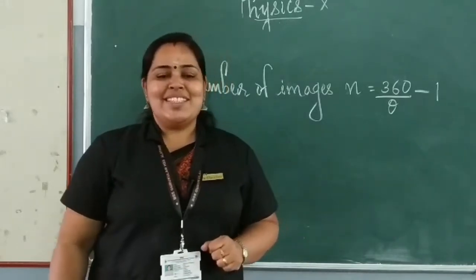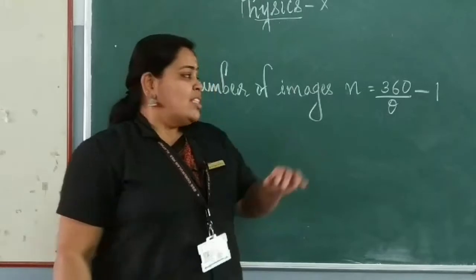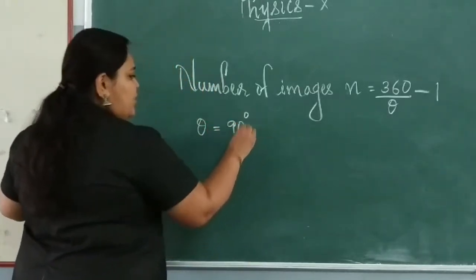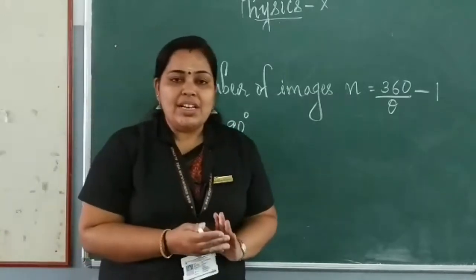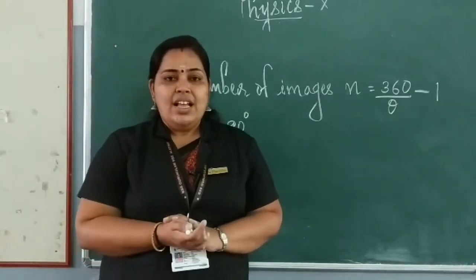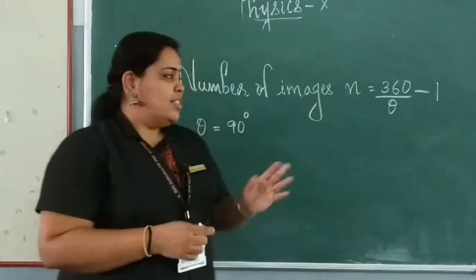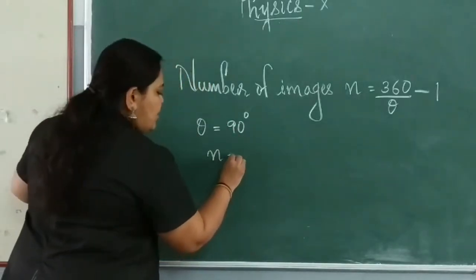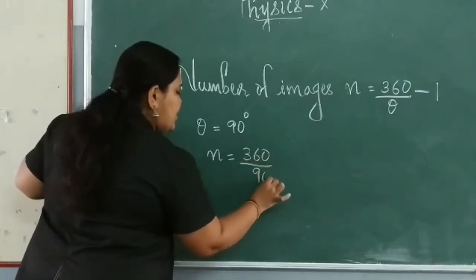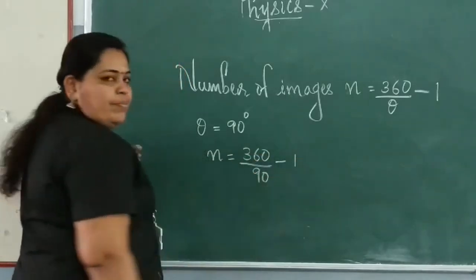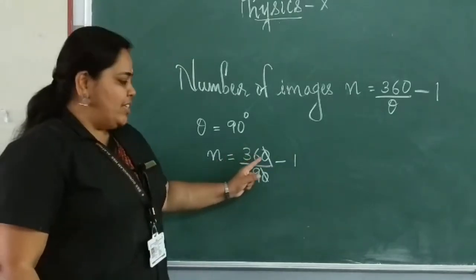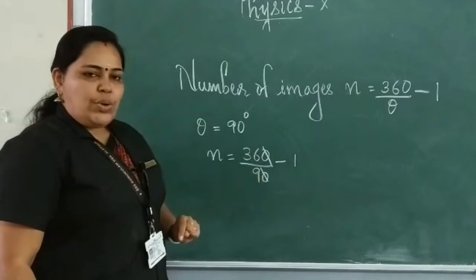Okay, let us see one example. Suppose theta is equal to 90 degree, that is, the two mirrors are kept at an angle of 90 degree. So how many images will be formed? Just see here, n is equal to 360 by 90 minus 1. 360 by 90, the 0 and 0 get cancelled.